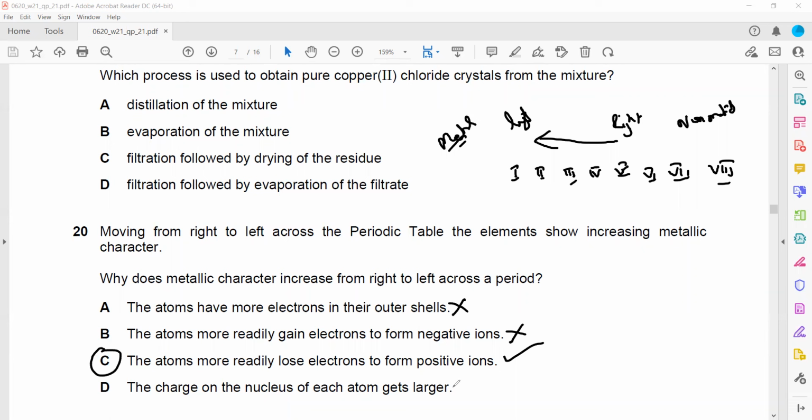And the charge on the nucleus gets larger? That is wrong, because from right to left the proton number is decreasing, so the charge will get smaller. So C is the right answer for this.